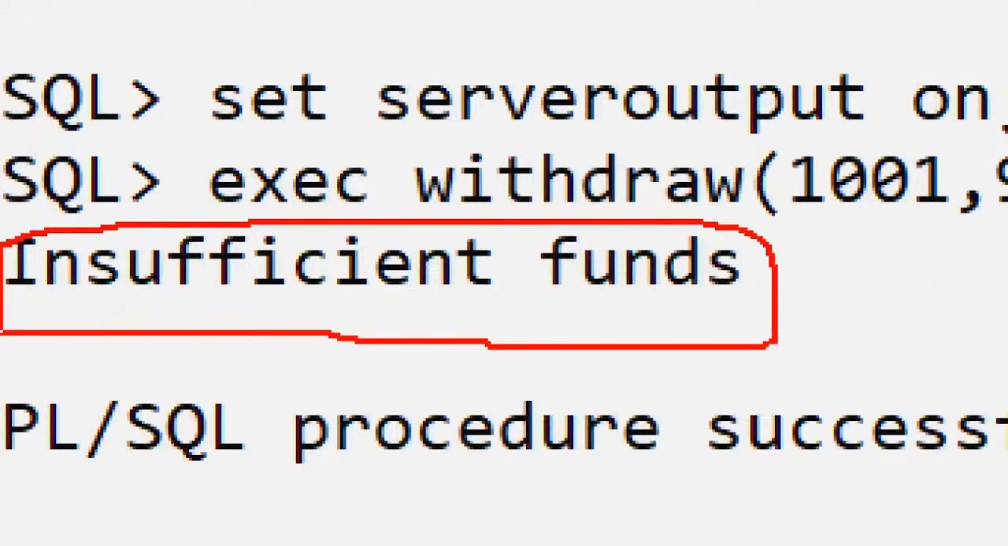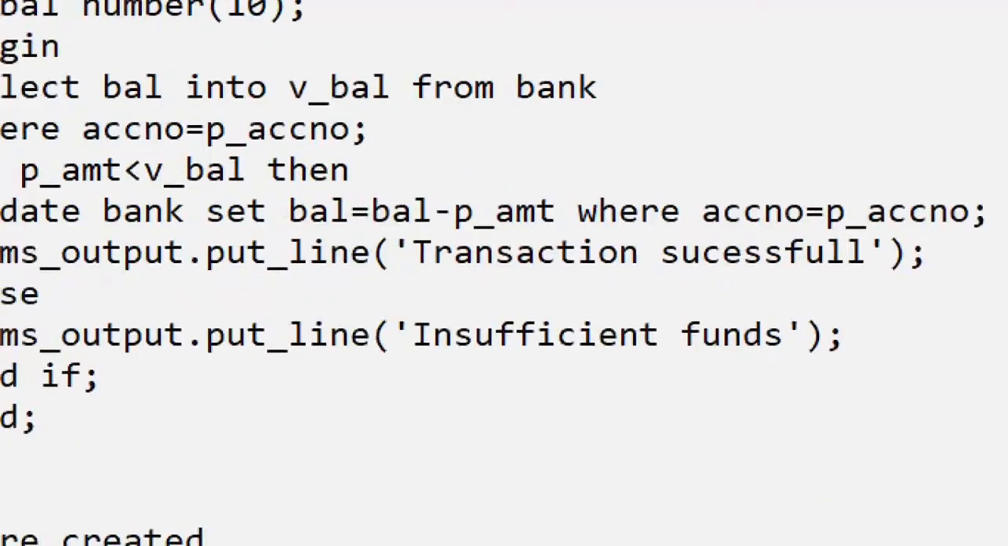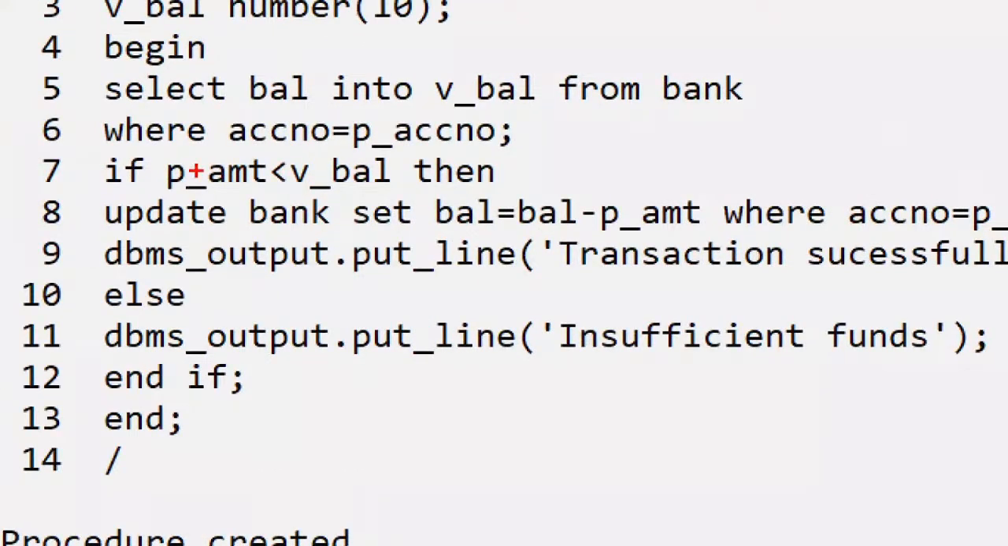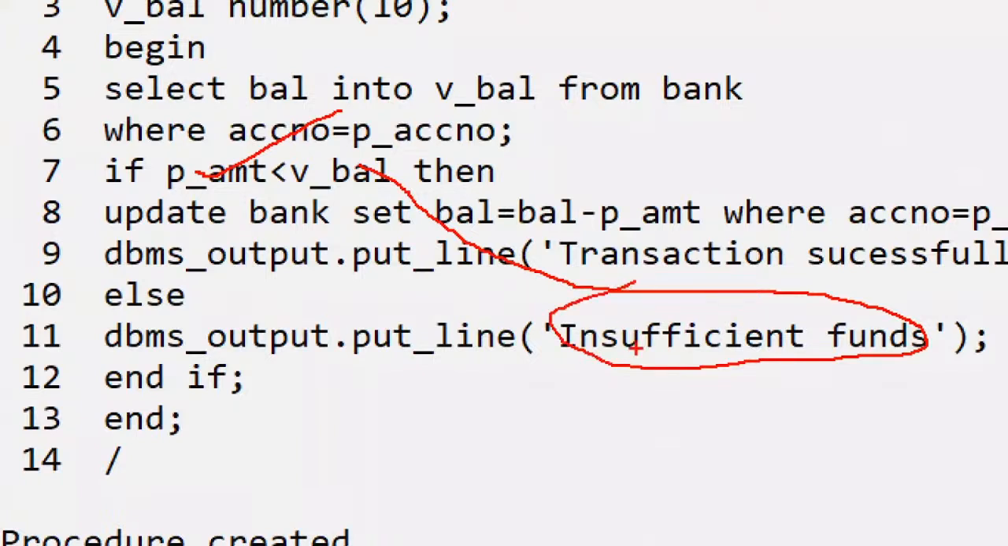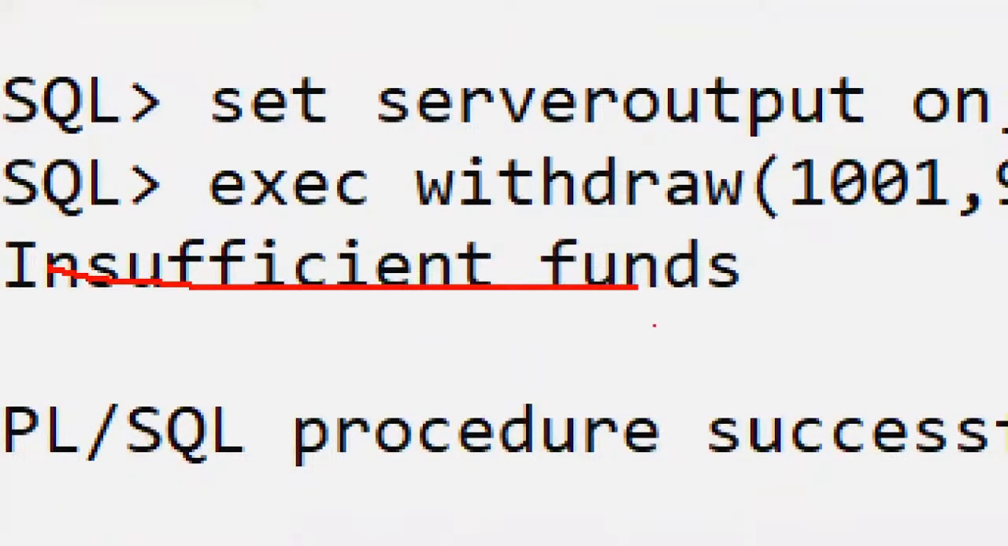How is it possible? This coding is executed, whatever I'm writing. Your amount is more than the available balance, that's why insufficient funds. It will display the message, yes. Now, suppose the message insufficient funds, it will be displayed or not?